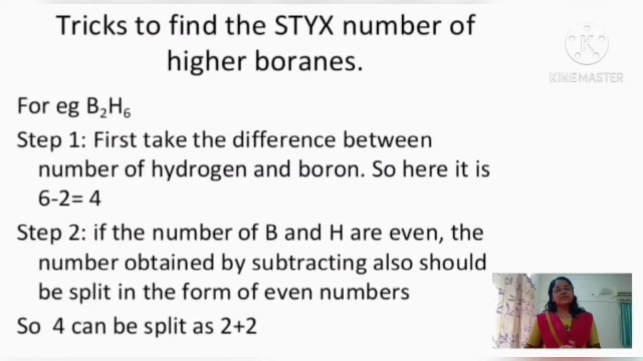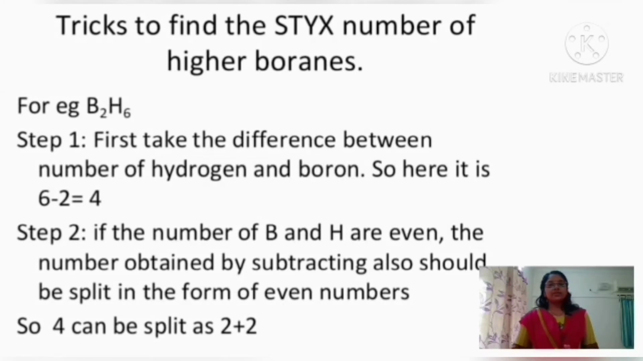So let us discuss these tricks to find out the STYX number by taking the example of diborane, that is B2H6. So the first step involved in finding the STYX number of the borane is that we have to take the difference between the number of hydrogen atoms and the number of boron atoms present in that borane. And here in B2H6, the number of boron atoms is 2 and the number of hydrogen atoms is 6. So when we take the difference, that is 6 minus 2, that becomes 4.